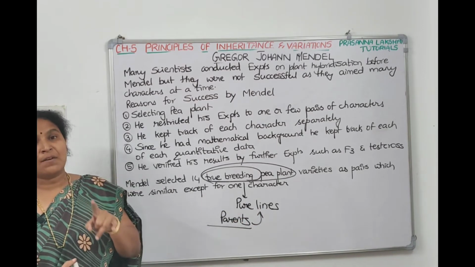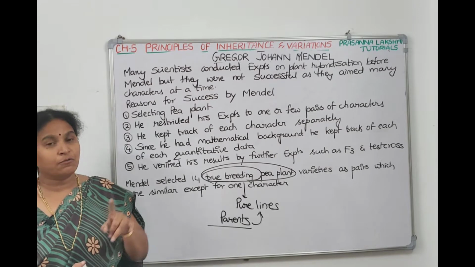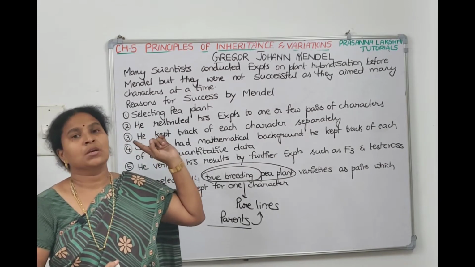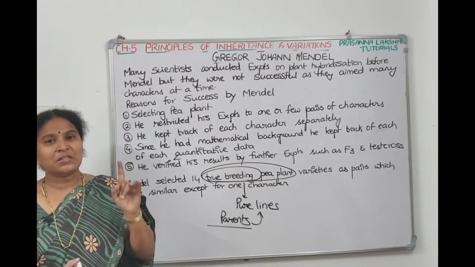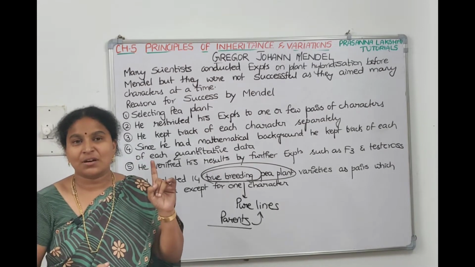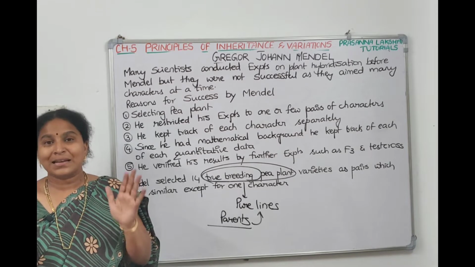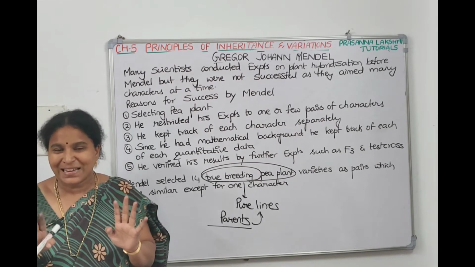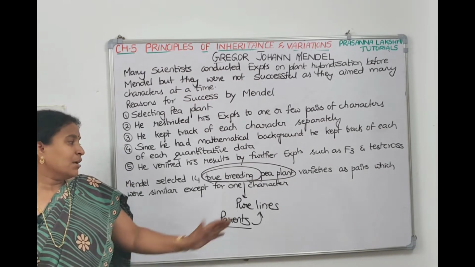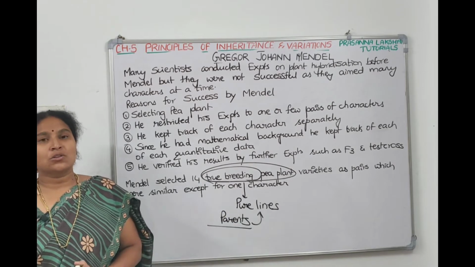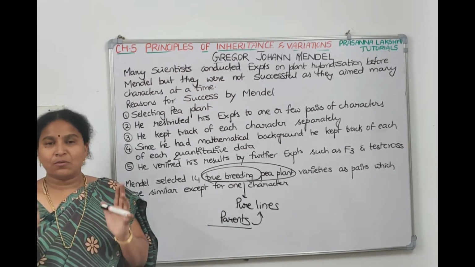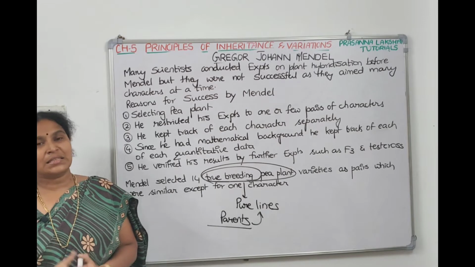The plants which have undergone continuous self-pollination for the past 4 to 6 generations are called pure lines. Whatever the genetic constitution is there, it will be the same. There are no hidden genes in it. So Mendel selected pure lines as the parents. So whatever the genotype and phenotype, only that is there. So with that he started his experiments.